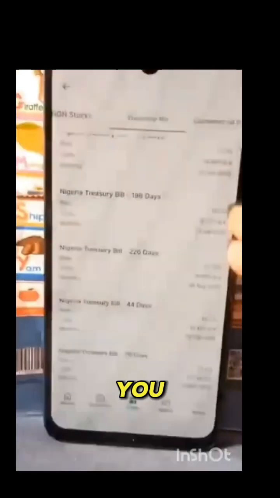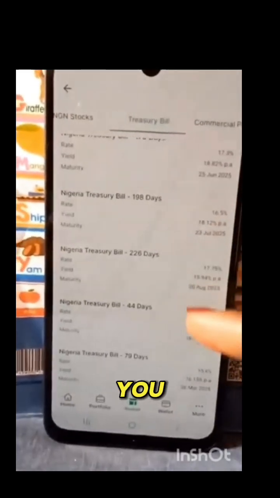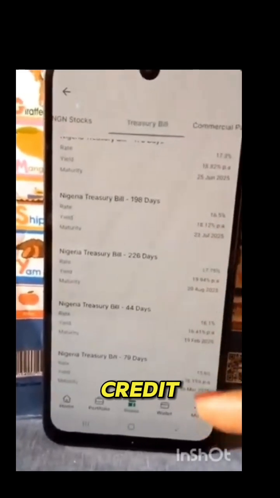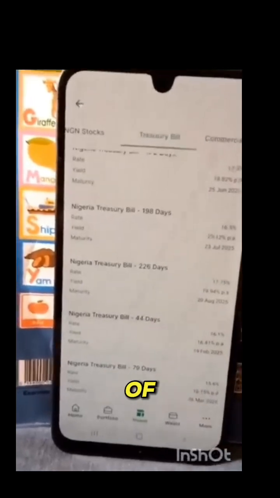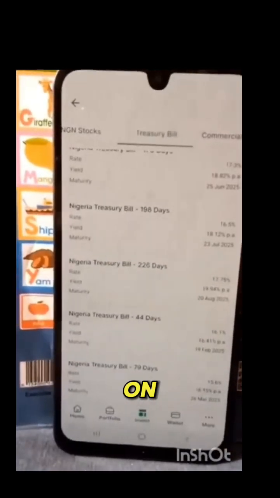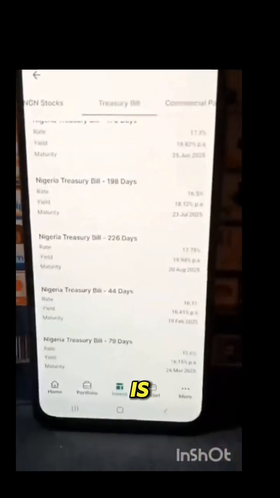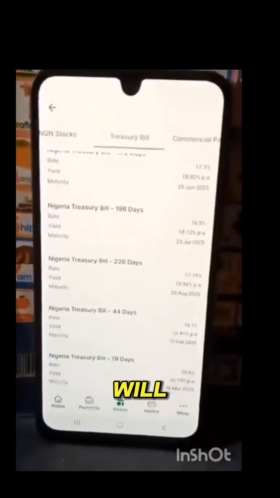It will now take you to the account where you will pay in the money, because you have to credit your wallet with the amount you want to invest, but the minimum is 100,000 and above. When you click, that money will be in your wallet.